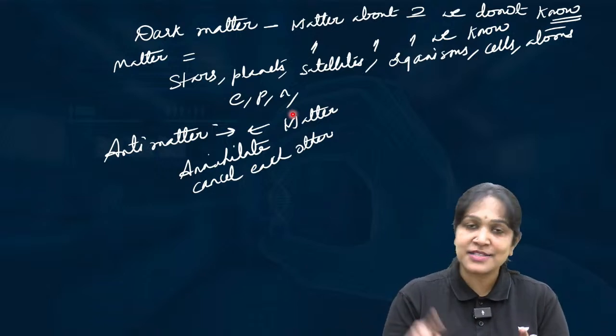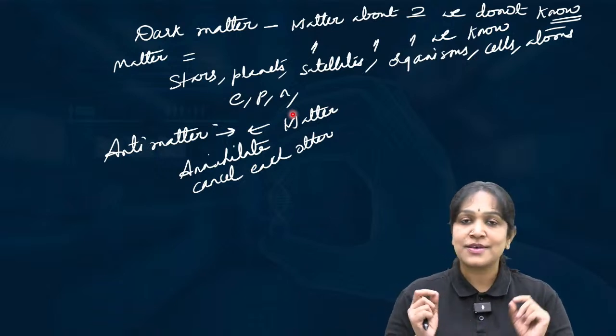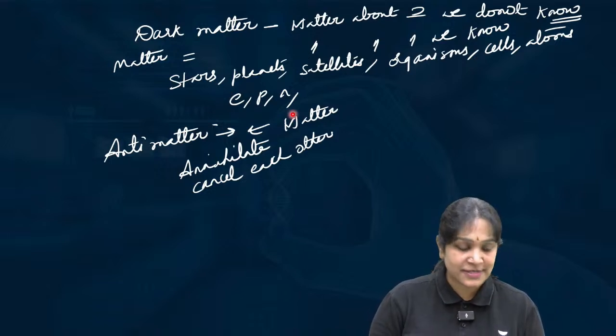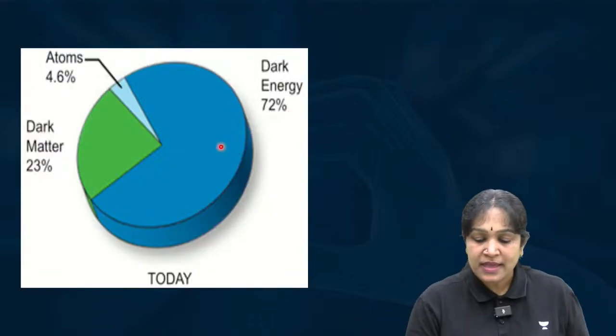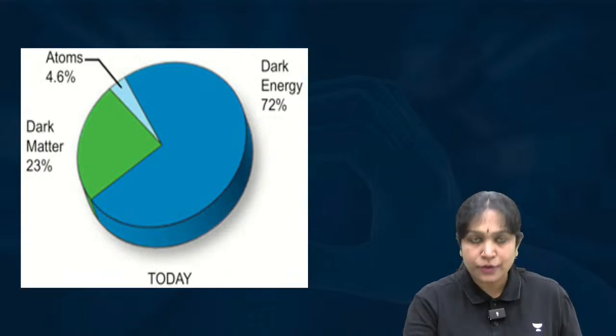If antimatter is more, antimatter exists. If matter is more, matter exists. So now tell me, what is more in the universe? Matter is more in the universe. See, okay. This is our total universe. Is it clear? This is our total universe.